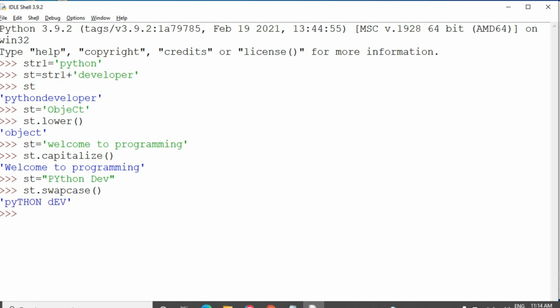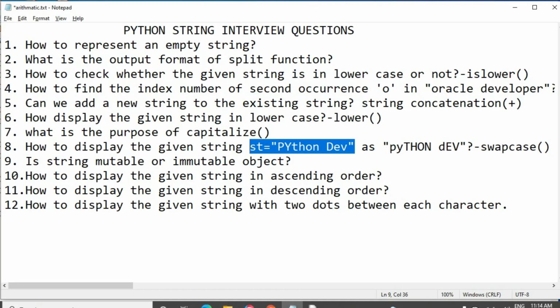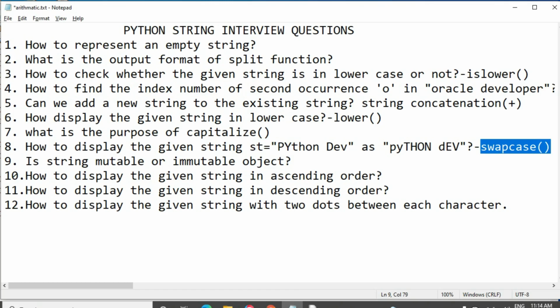See, the desired output has come. The uppercase P and Y have changed into lowercase and the lowercase characters are changed into uppercase characters. So by using the swapcase function, we can get the desired output.